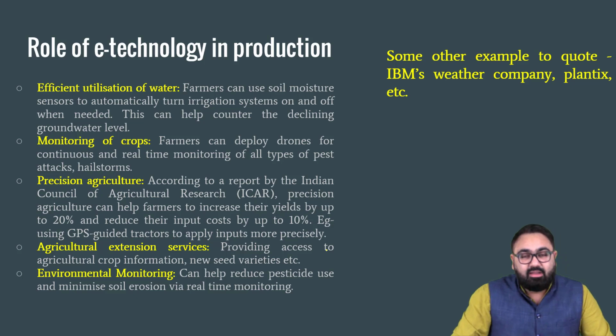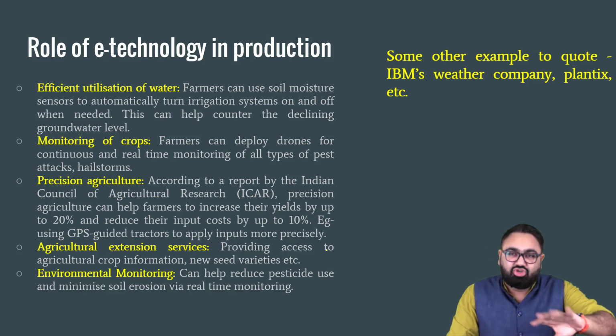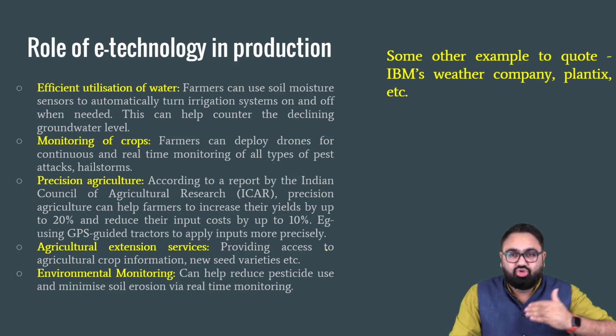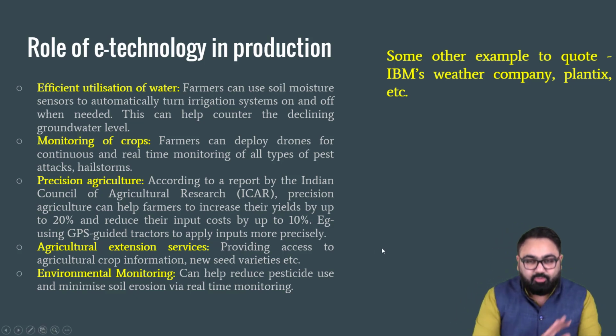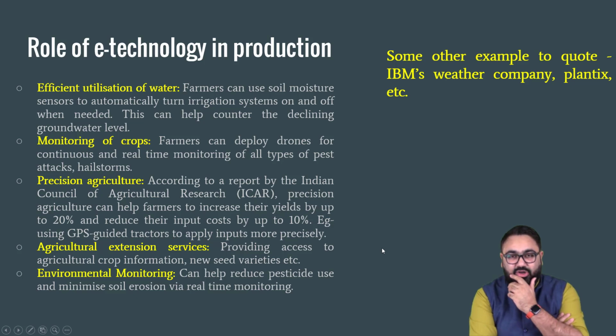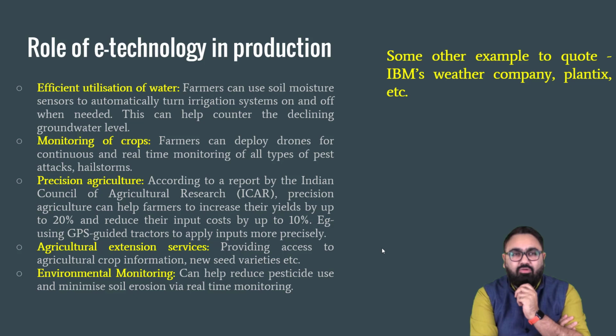Now in the main body again, there are two things that you have to focus on: the use of technology in production, and then the use of technology in marketing. So how do these two help the farmers? Let's ideate for a bit. Let's assume you don't know anything about this question. How do you write it? Think of it from your own point of view. How will technology help the farmers in production?